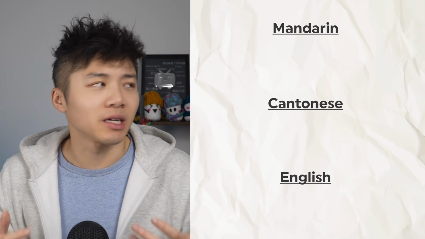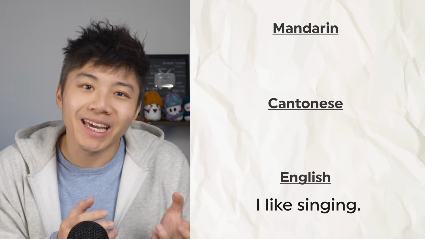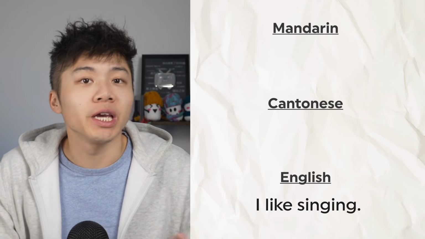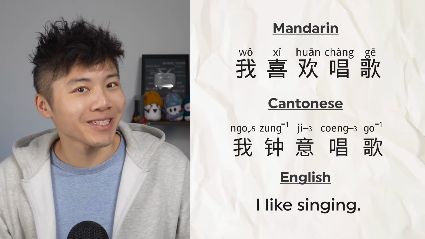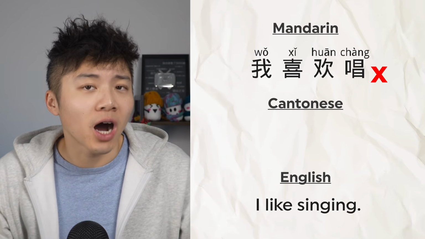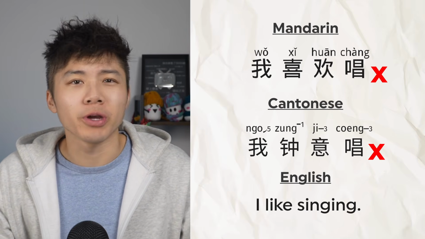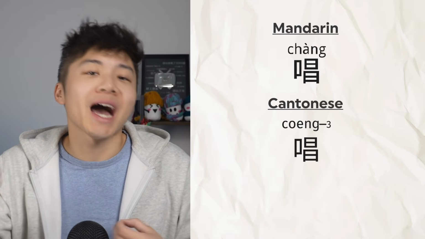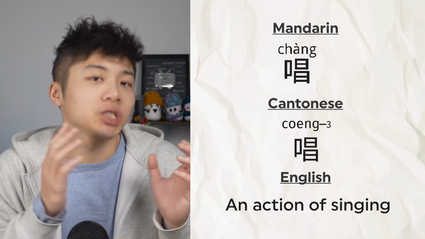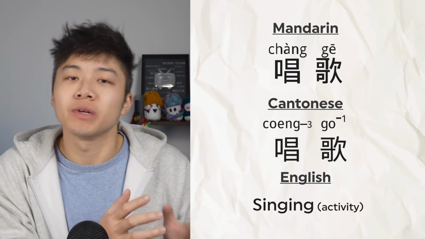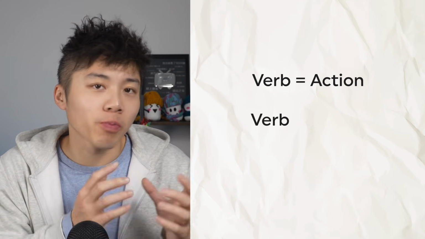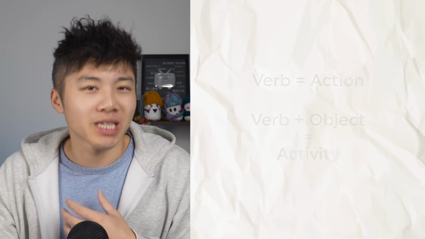But if you're saying something like, I like singing, where singing is an activity that you do, you say 我喜欢唱歌, 我中意唱歌. See the difference there? In this case, 我喜歡唱, 我中意唱 would be kind of weird. You like sing? Sounds kind of strange, right? So 唱 or 唱 is just the action, the simple act of singing, while 唱歌 or 唱歌, however, is the activity of singing. Something you're doing with a purpose or as part of a routine. So in short, individual verb equals action, verb plus object equals activity. Let's look at some more examples.